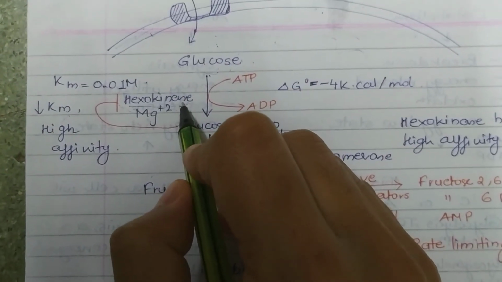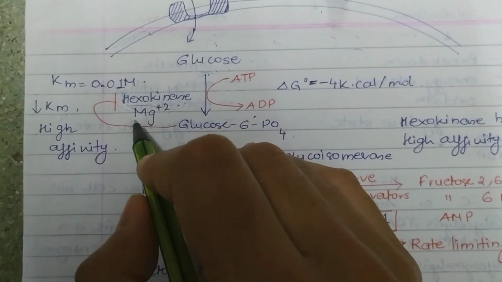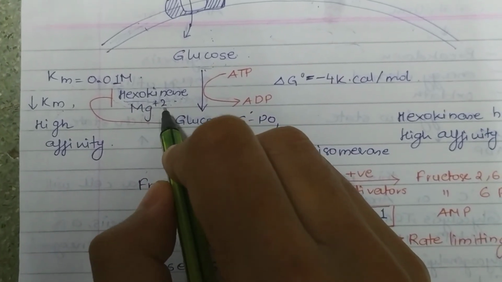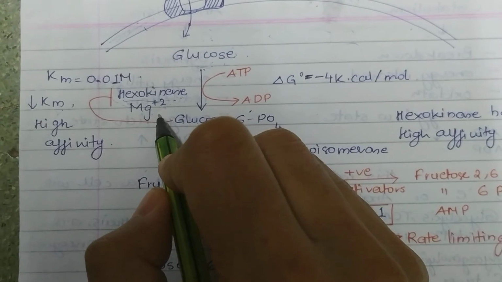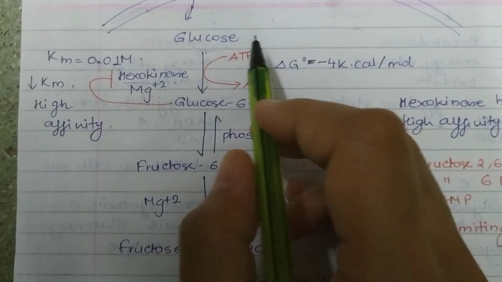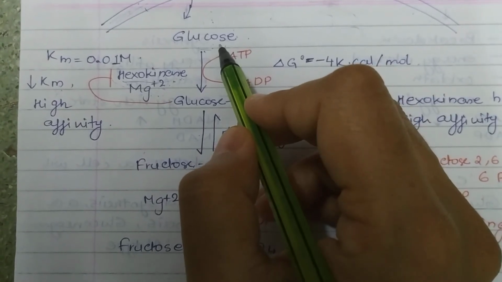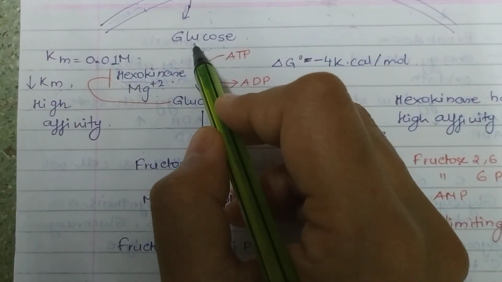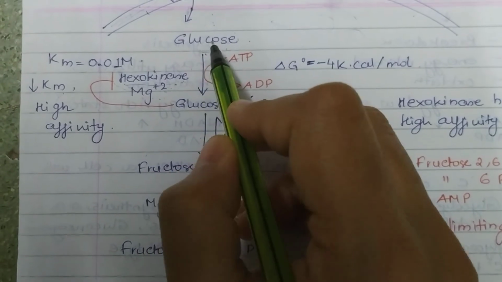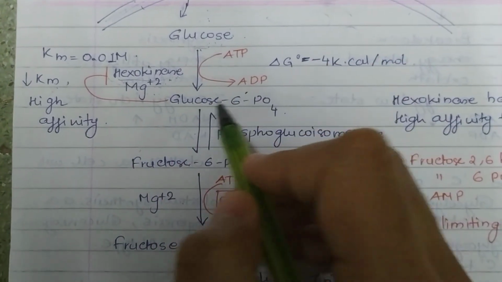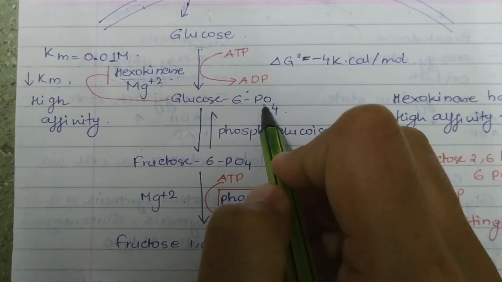Hexokinase also requires one cofactor, that is Mg2+ ion, a divalent cation. So when hexokinase binds to its substrate, it converts glucose into glucose 6-phosphate.